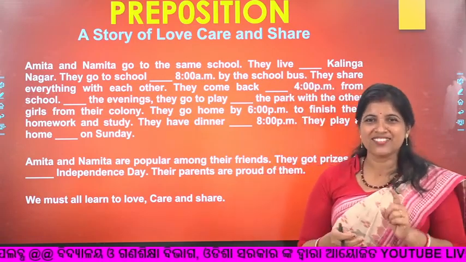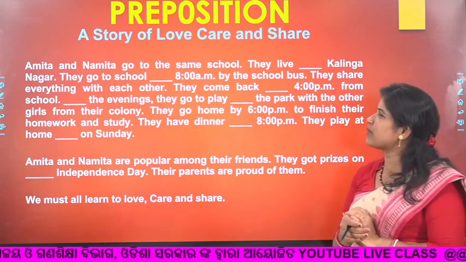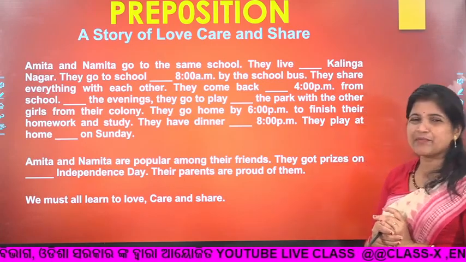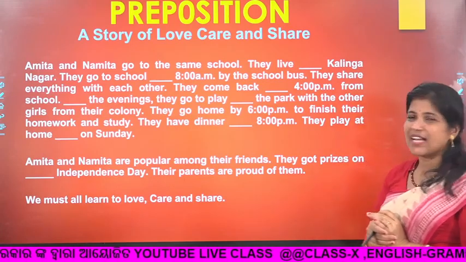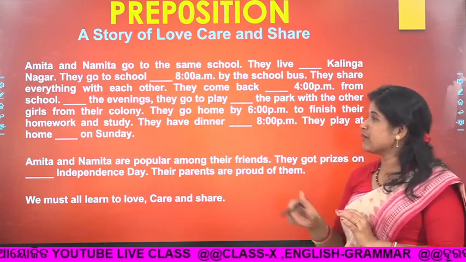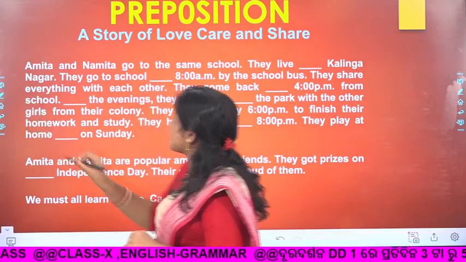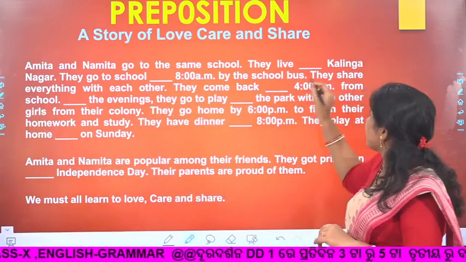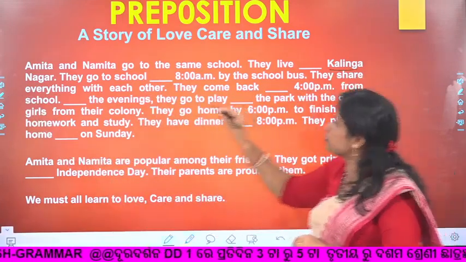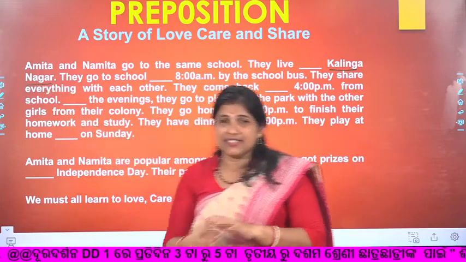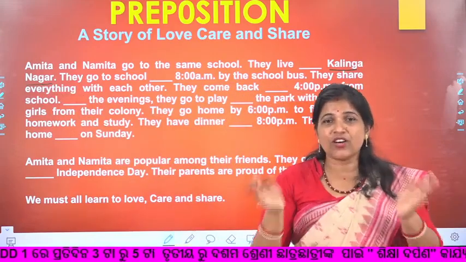Do you remember? No? Okay, let us read it. Amita and Namita go to the same school. They live dash Kalinganagar. Tell me what will be the answer here. Kalinganagar is a place. As you have already read, for a place, it is a larger area, a bigger area, or a short one.